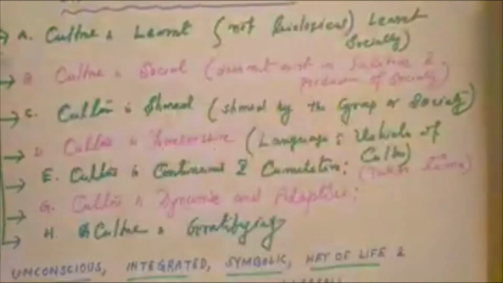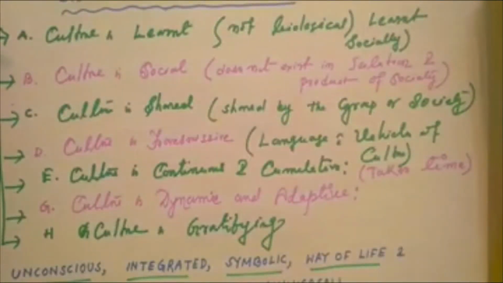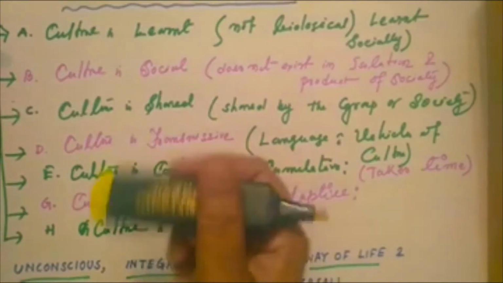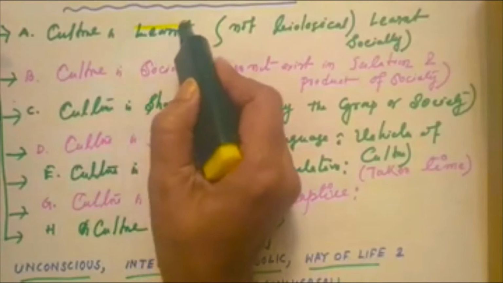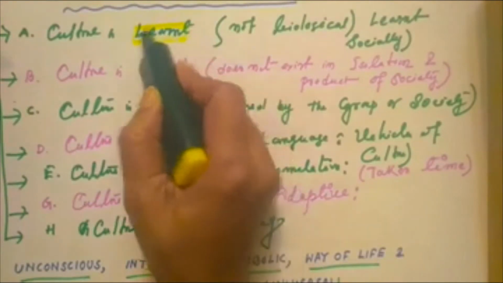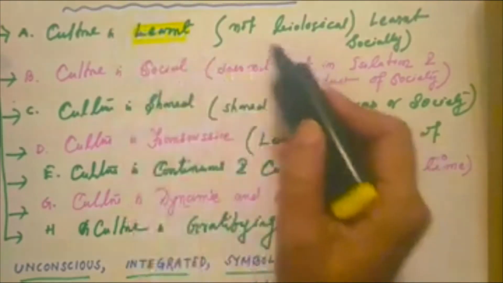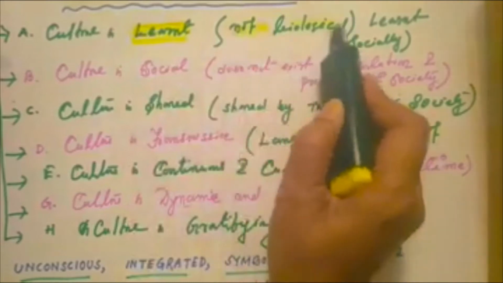Now come to the characteristics of culture. Basically culture is a learned behavior. It's learned by the human being. We can take an example of a learned behavior. It's not biological.